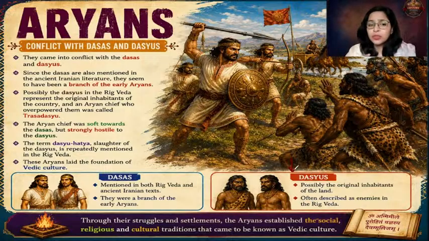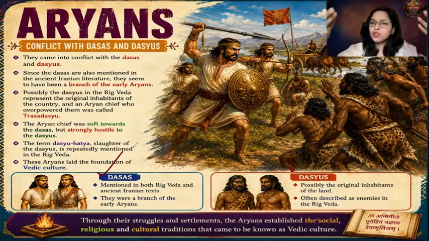Okay. The second important thing, then who were Dasas? As I have told you, Aryans came to India in branches. So first, a set of people came to India. They were Aryans. They settled in India. They are called the Dasas because they are mentioned both in Rigved and in the Zend Avesta as well. Okay. So these were the original branch of Aryans who came to India.